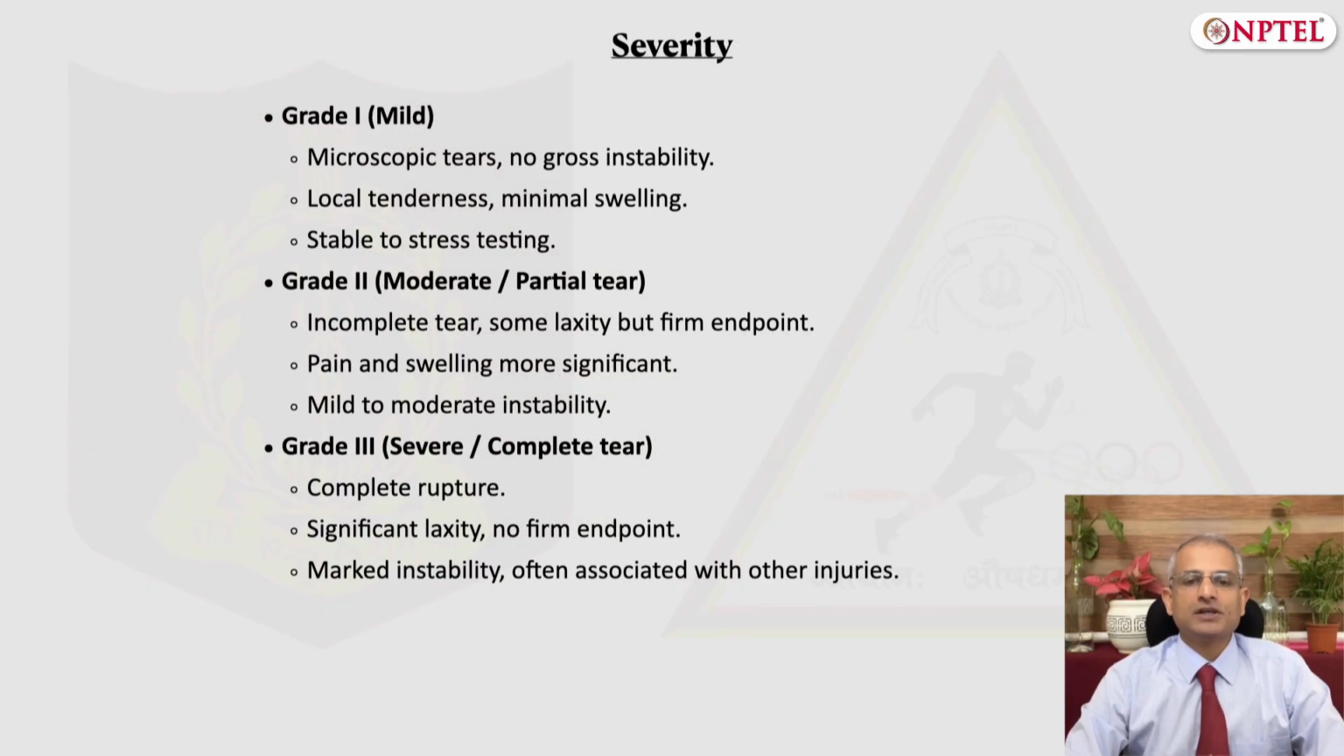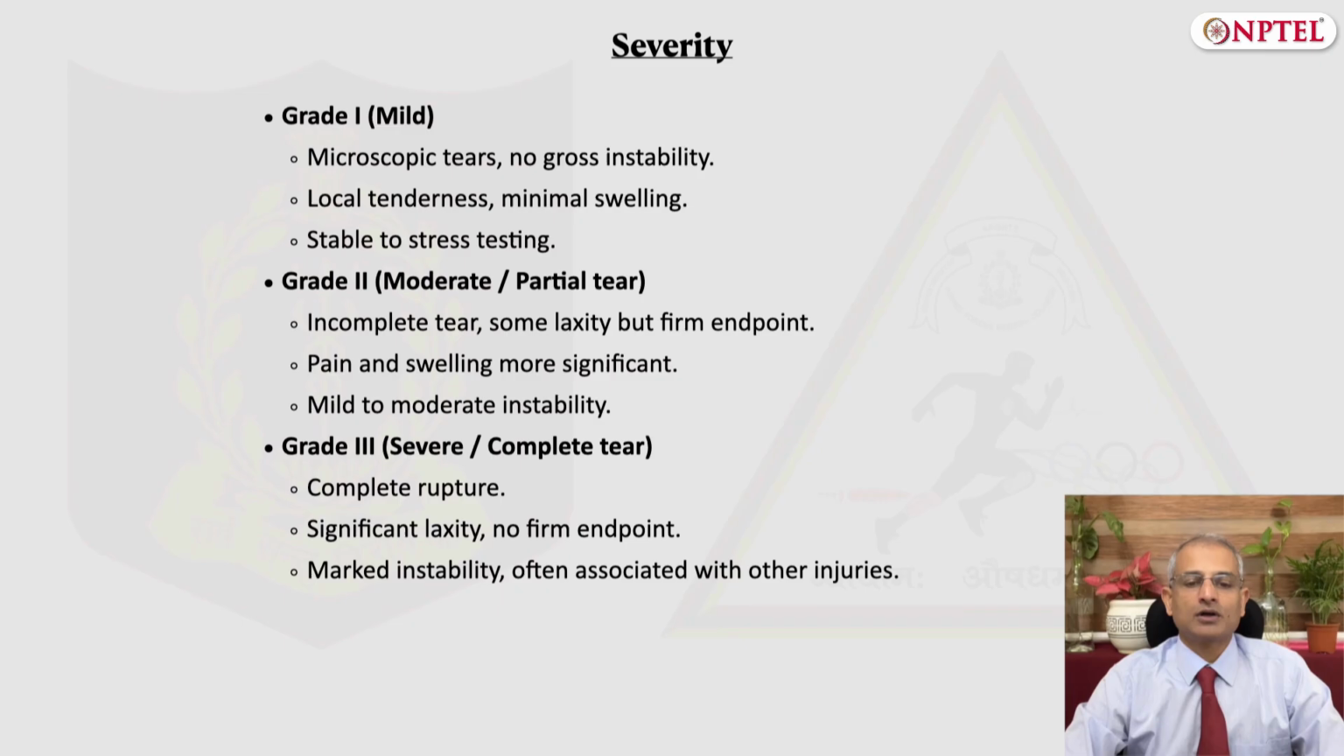Having seen the individual ligament injuries, let's see their classification. There is a common classification system for ligamentous injuries based on their severity. Grade 1 is a mild injury, where there are microscopic tears in the ligament but no gross instability. The patient may have a little local tenderness and minimal swelling. However, on stress testing, these injuries are generally stable.